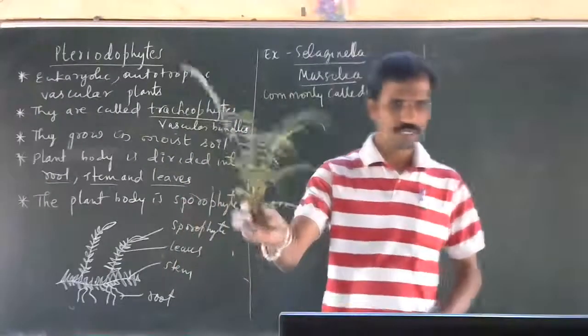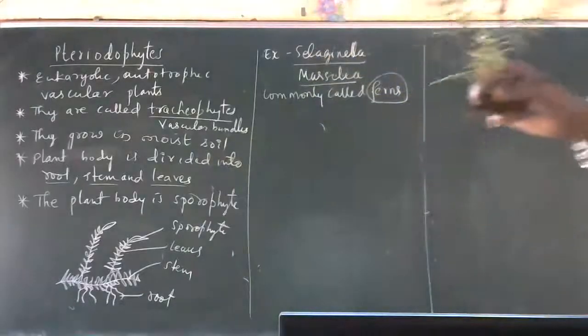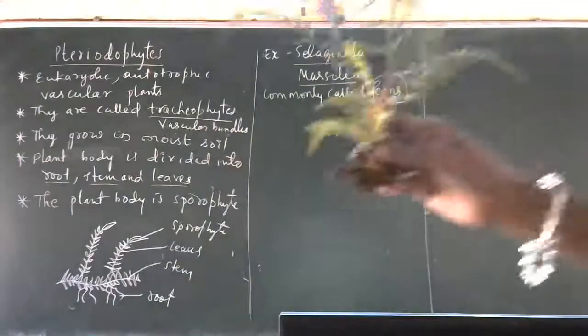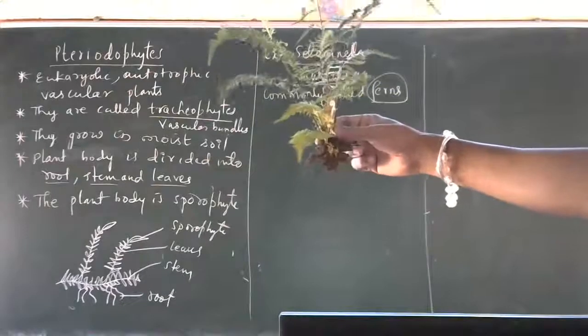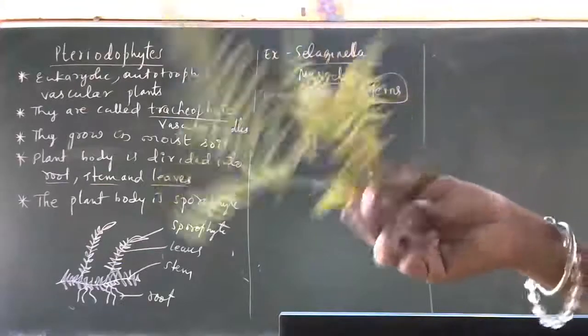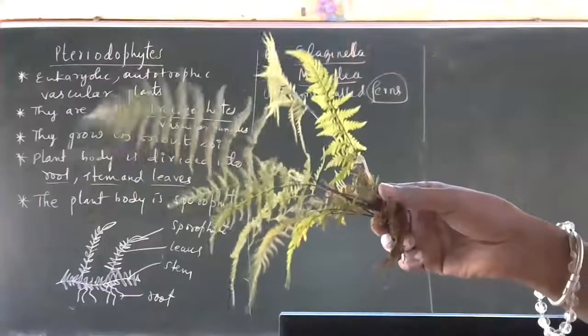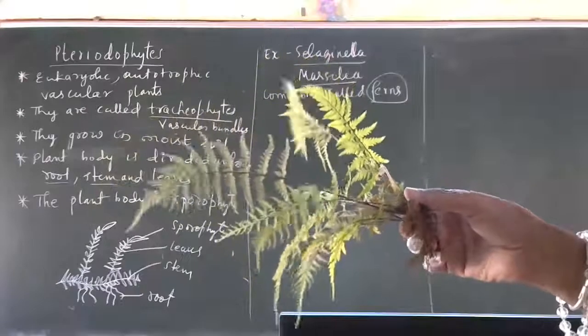Yeah, children, see, I have brought this plant. These are the group of plants. So these are called ferns. I hope you have seen this because in our area we also fall under the Western Ghats, no? So rich forest is there.